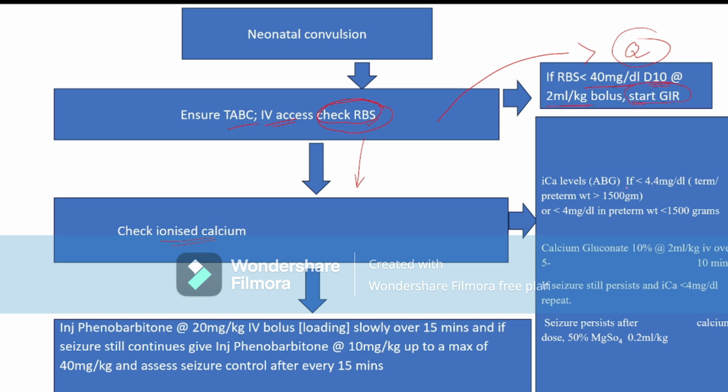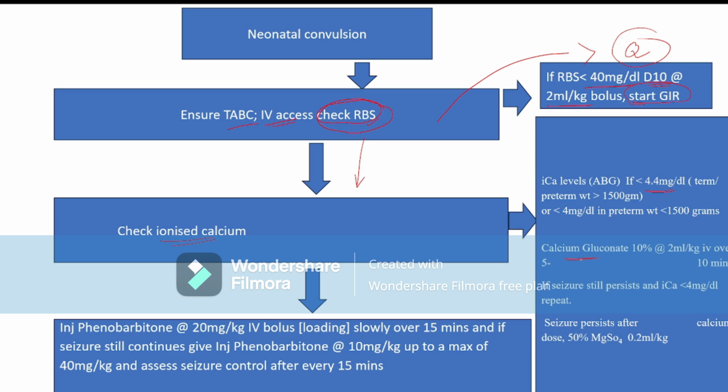If the ionized calcium in ABG is less than 4.4 mg per dL in term and preterm weighing more than 1.5 kg, or less than 4 mg per dL in preterm less than 1.5 kg, we give calcium gluconate 10% at a rate of 2 ml per kg IV over 5 to 10 minutes with cardiac monitoring. So if a patient has hypocalcemia, the treatment of choice is 10% calcium gluconate at 2 ml per kg.